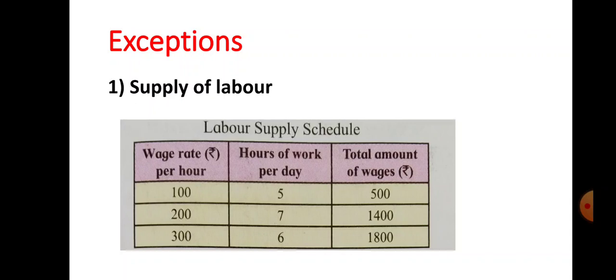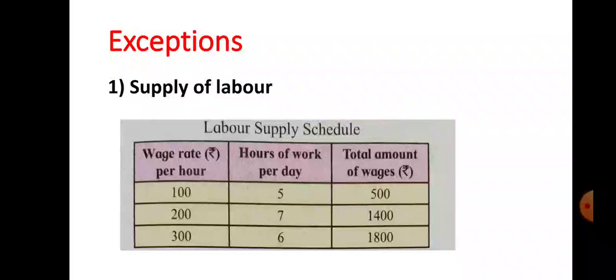Because at higher wage the units of labor are tempted to offer more hours of work. So this continues till the time wage rate has risen sufficiently. When wage rate goes beyond a particular level, the worker prefers to substitute work by leisure and cut short the supply of labor. Hence, beyond a certain wage rate, the supply curve of labor slopes backwards. This is called the backward bending supply curve of labor, and that is an exception to the law of supply.